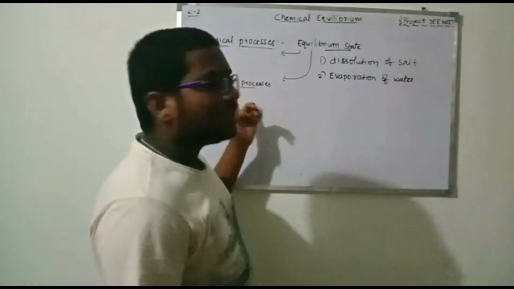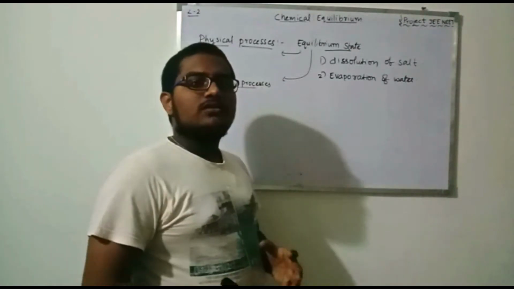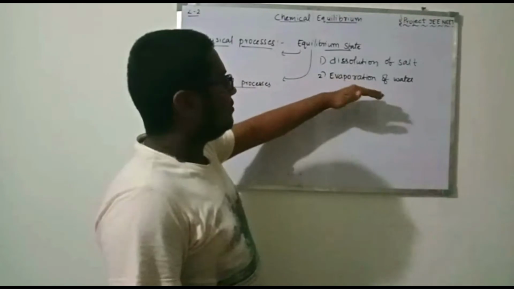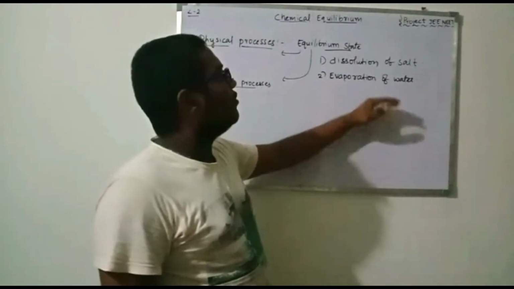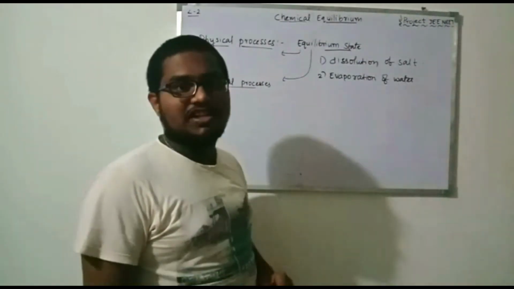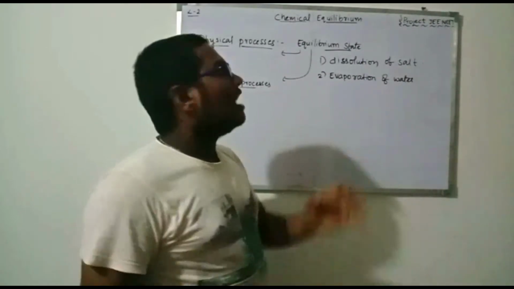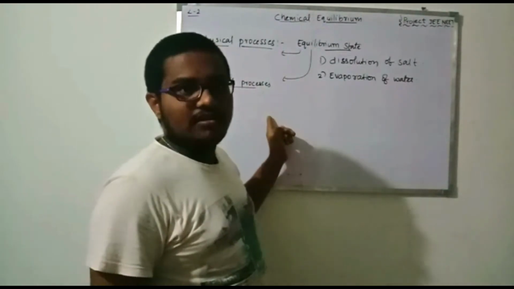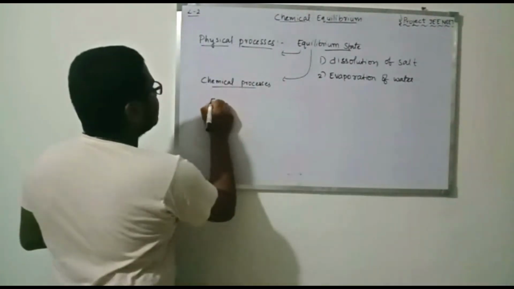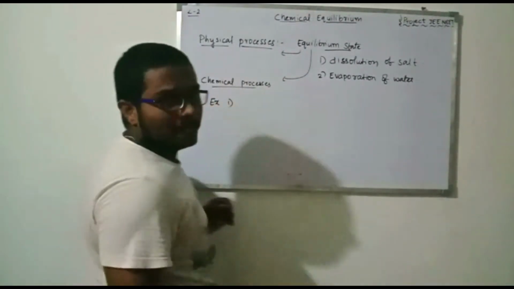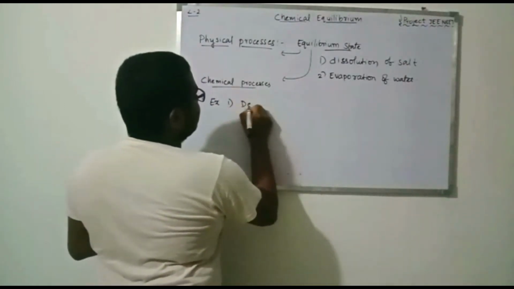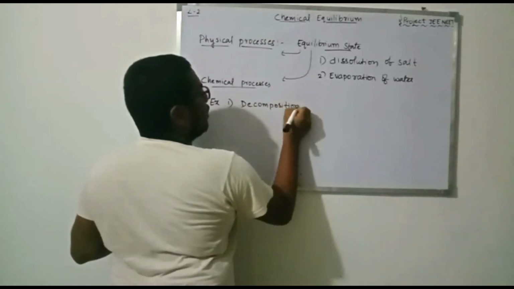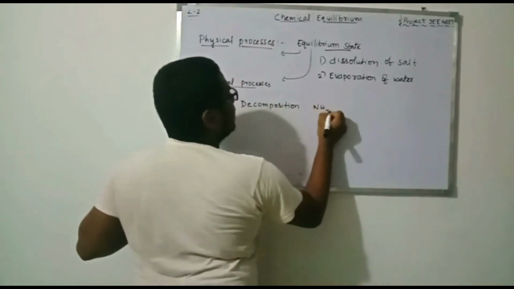Next, going to the chemical processes. This chapter is mainly based on chemical processes only. From now we will not be discussing the equilibrium state of physical processes, because the chapter name is chemical equilibrium, so we will be discussing chemical equilibrium only. Let's take an example: the decomposition reaction of ammonium chloride.